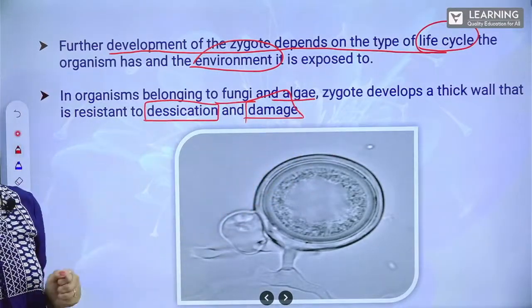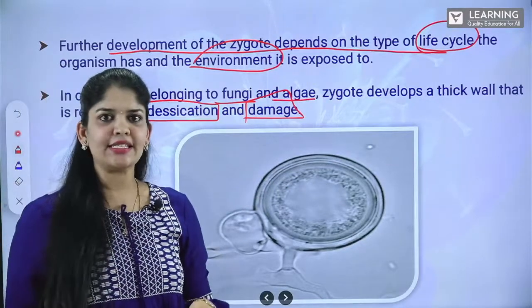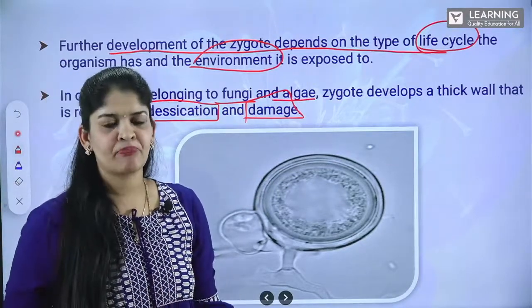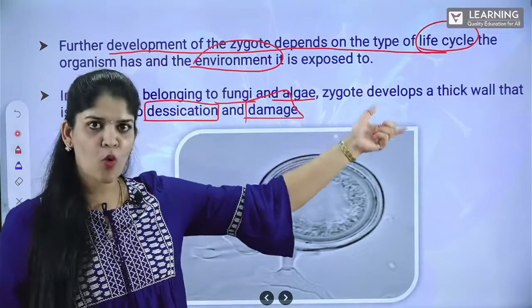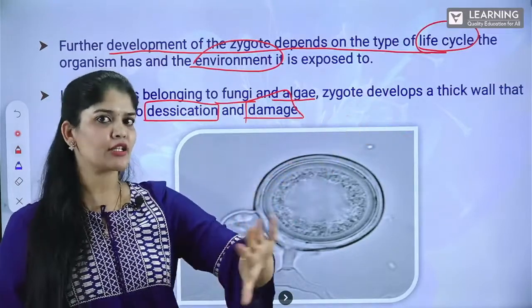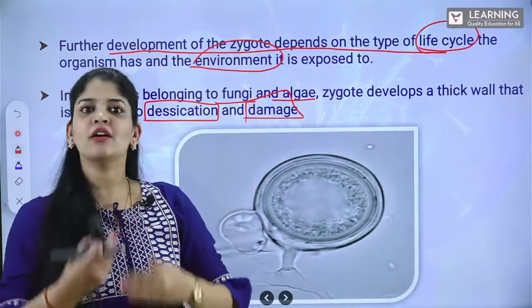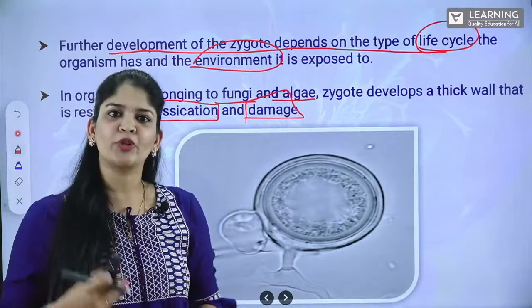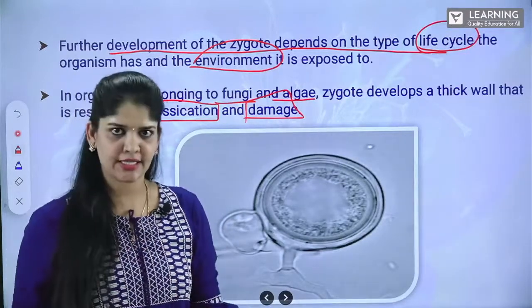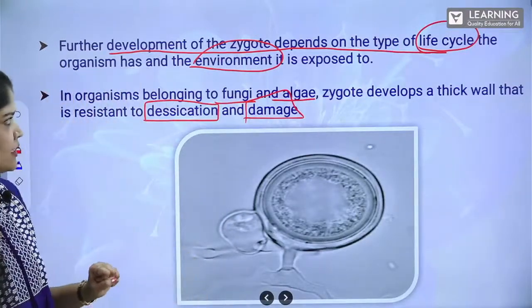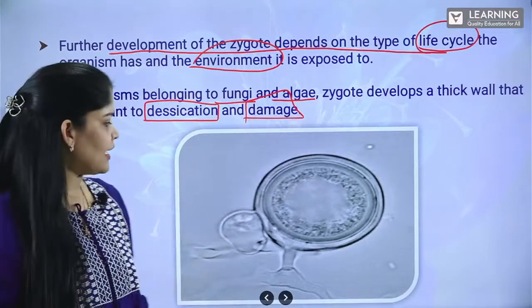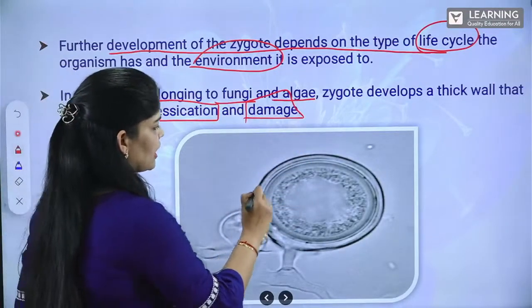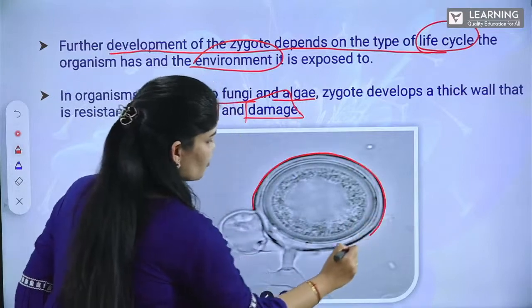What do we mean by desiccation here? Desiccation is extreme dryness, and this thick-walled zygote will not undergo desiccation because it is protected against excessive dryness. Look at the picture, you can see a thick wall is formed around it.